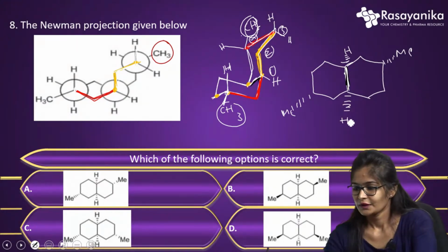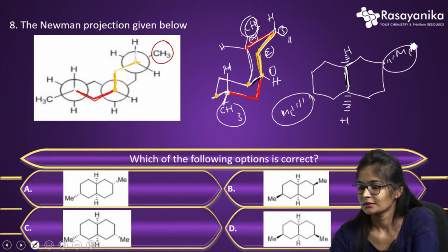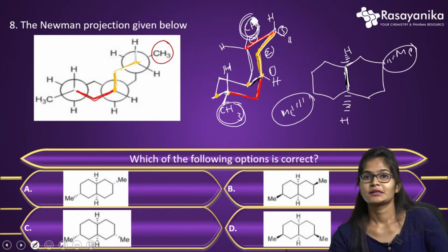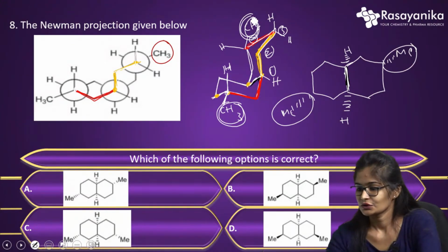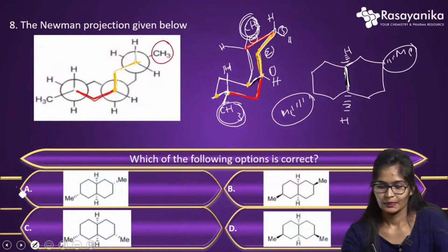We can see both are below the plane. Both the methyl groups are in equatorial position, in the sense that they are below the plane. So according to this, the answer is option A.